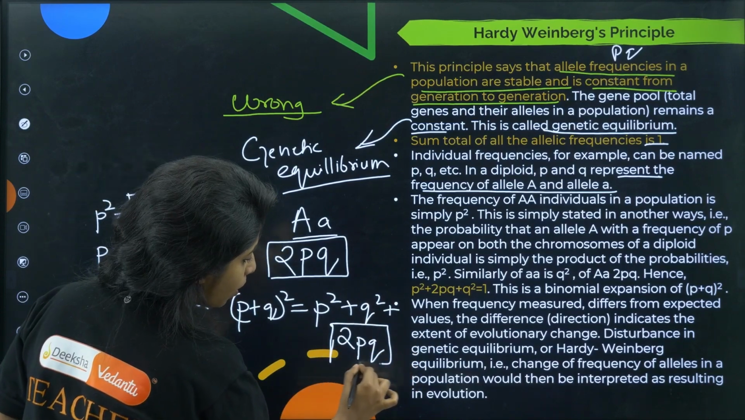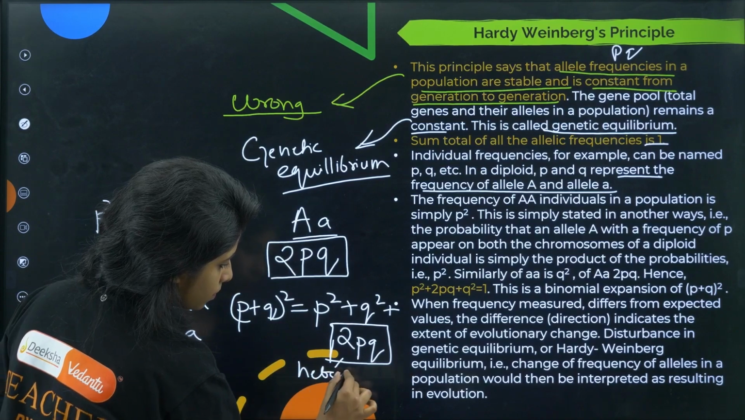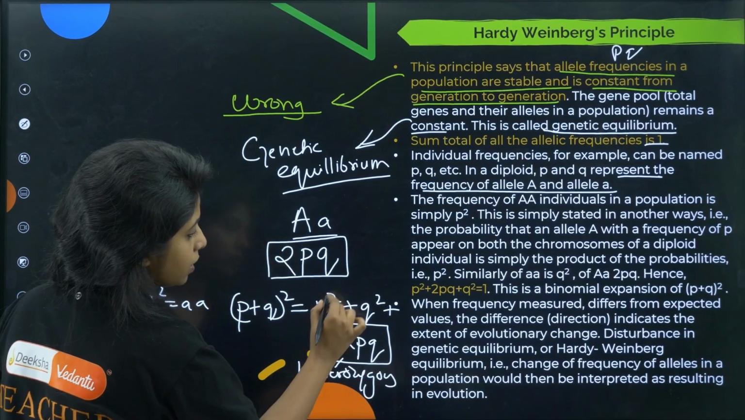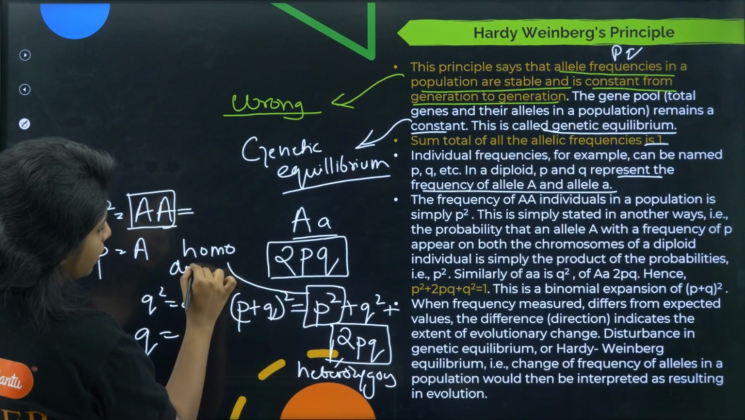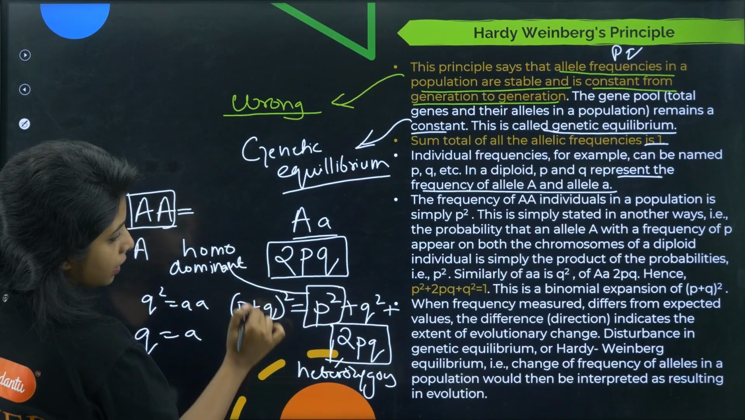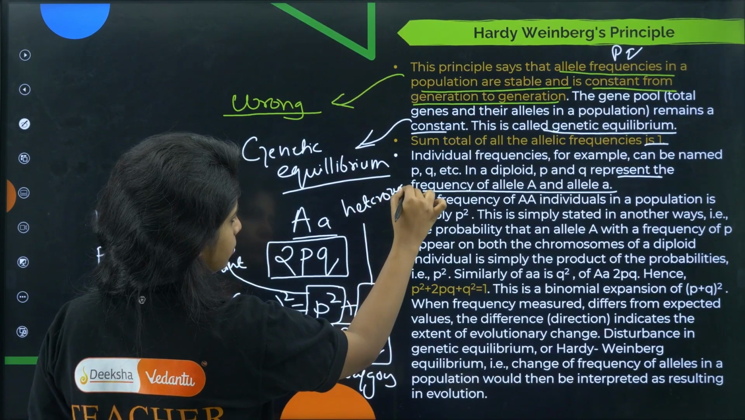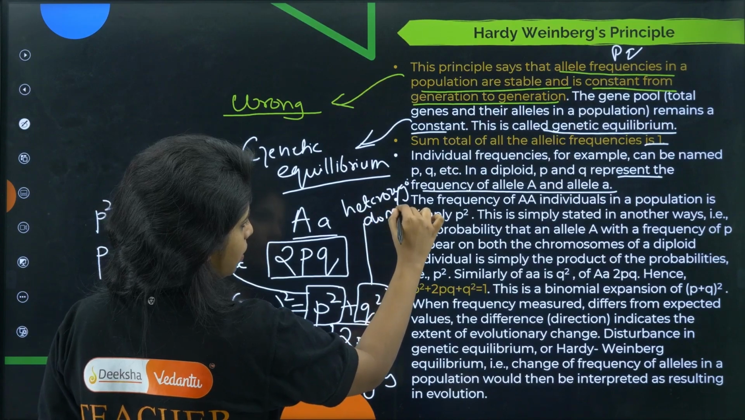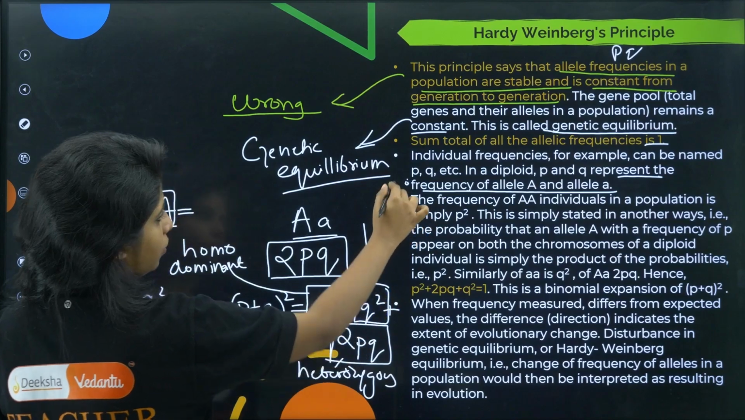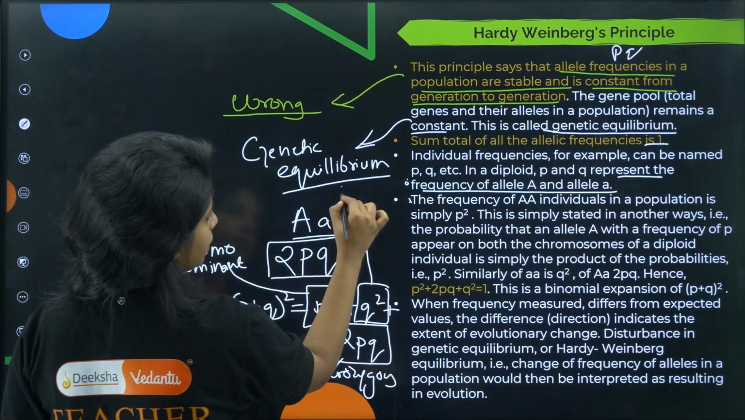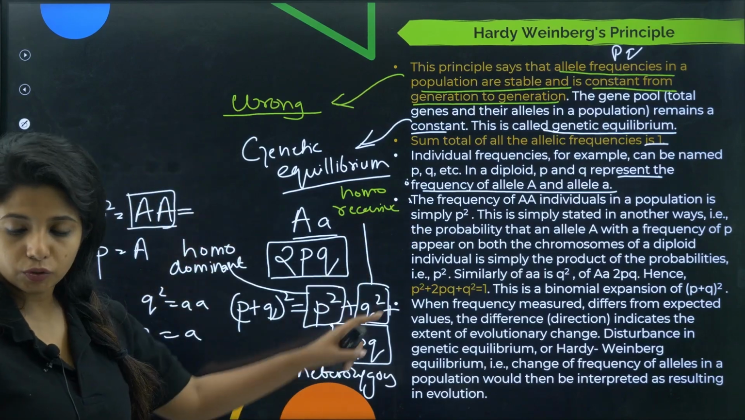This denotes the frequency of heterozygous individuals. This denotes the frequency of homozygous dominant individuals. Homozygous dominant I am writing, okay? This denotes the frequency of heterozygous individuals. Sorry, homozygous recessive. What am I writing? I know you might have got a small heart attack, but yes, homozygous recessive. Cool, and that is exactly what is written over here.